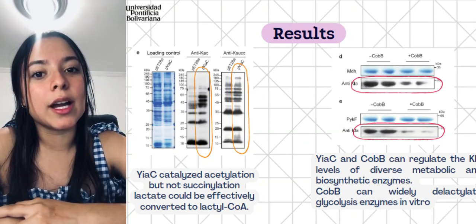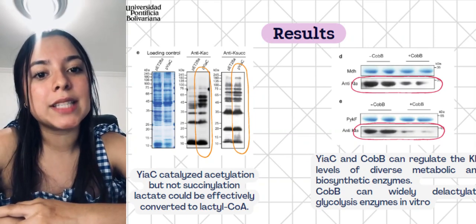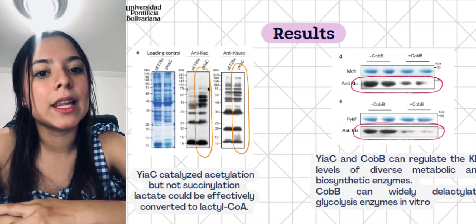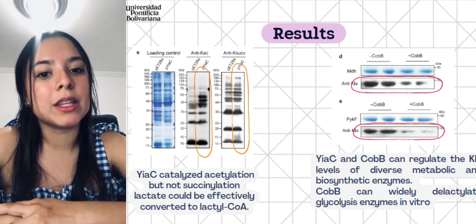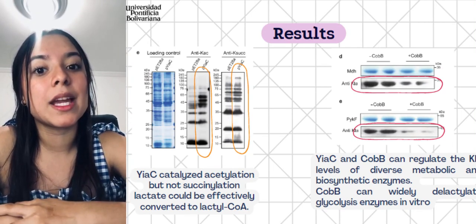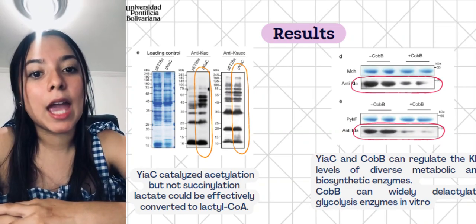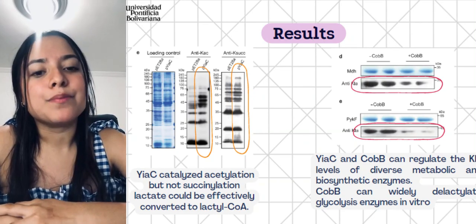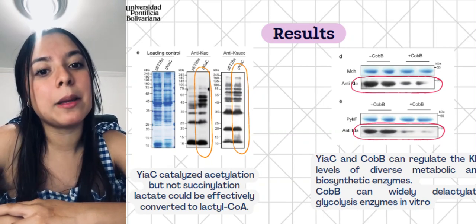In the final result, we got that YiaC and CobB can regulate the K-la levels of diverse metabolic and biosynthesis enzymes. CobB can especially erase K-la from GPMA, MDH, and PGK in vitro. It is important to understand that CobB can delactylate pyruvate kinase, that is PGK, and MDH and GPMA in vitro. So CobB can widely delactylate glycolysis enzymes in vitro.